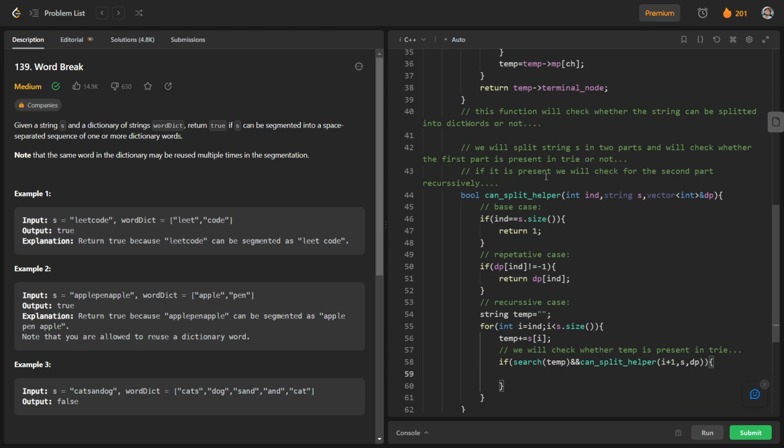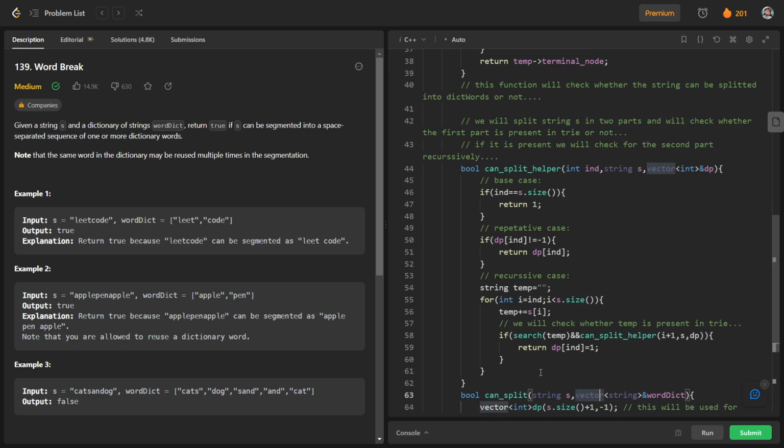We check whether the second part is true and the first part is present in search. If it is true, we will return dp of ind equal to 1, and otherwise we will return dp of ind equal to 0. In this way, this helper function will work.